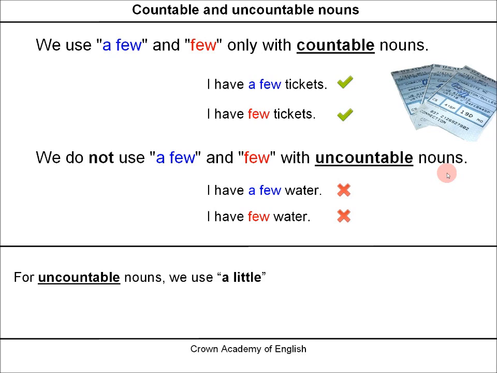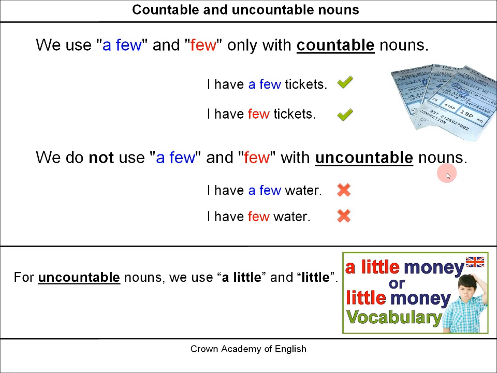For uncountable nouns, we use a little and little. And I have made another video lesson about using a little and little with uncountable nouns. So you can click here on the screen to start that video.